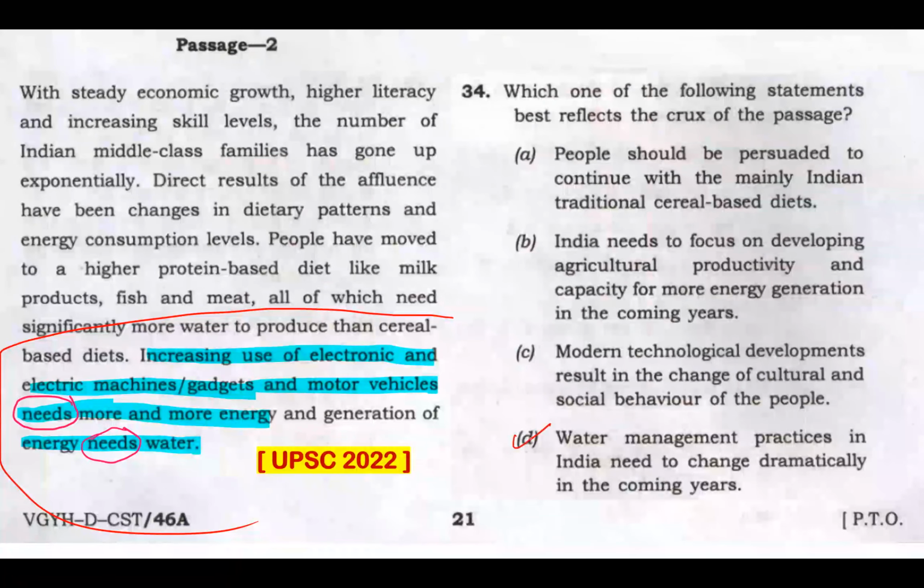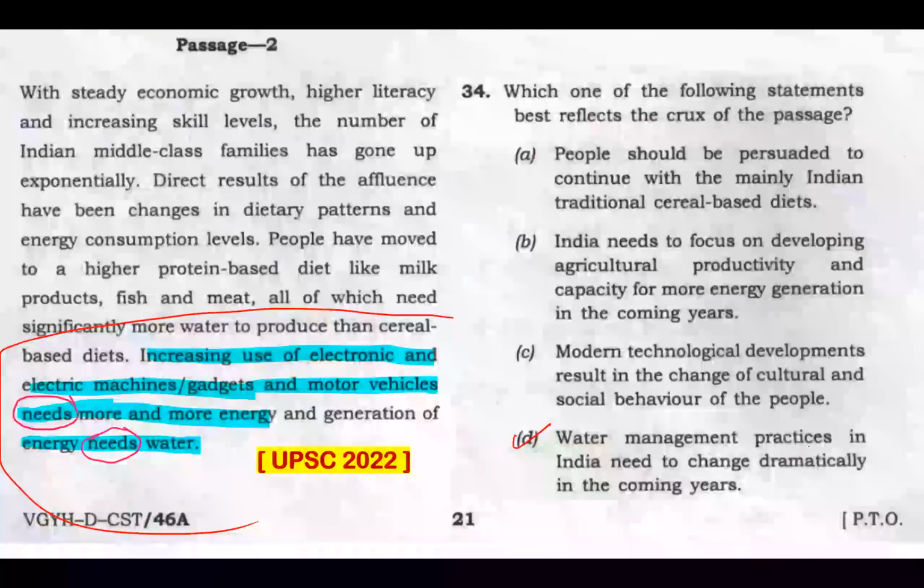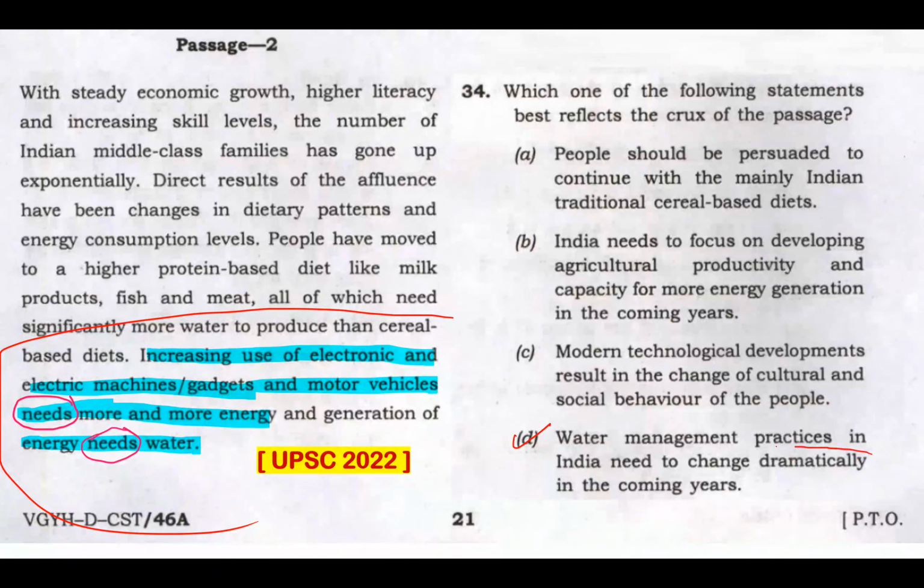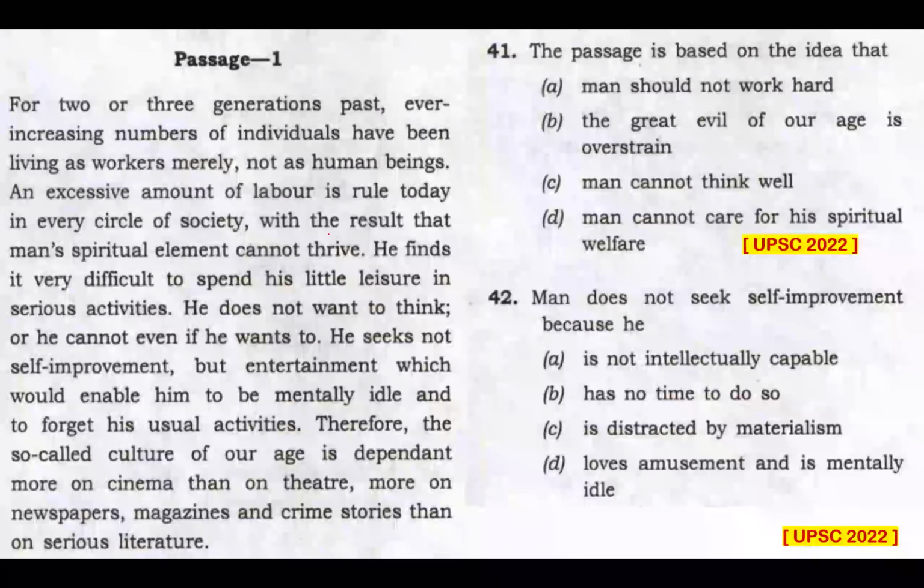And this passage is all about that. There's nothing other than that which can be taken as the crux of the passage, at least from the options given to us. This word dramatically may look a bit dramatic, but it's okay as long as I can eliminate all these options. And as long as UPSC is okay with that, option D is my right answer. And UPSC is okay with this.